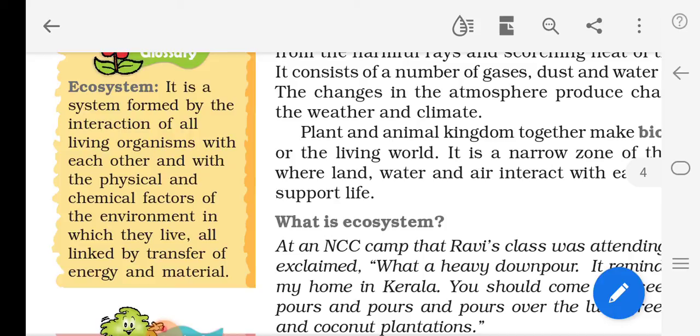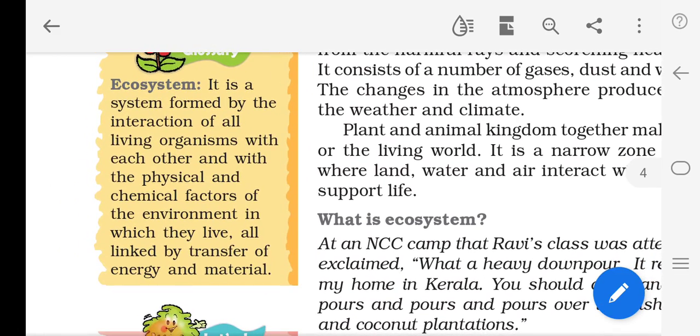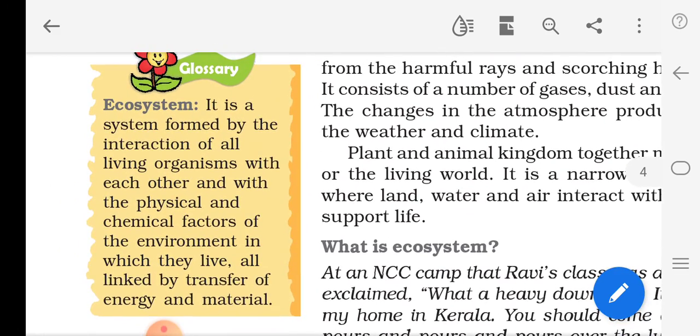In the biosphere, we have read what the biosphere is. In the biosphere all the living organisms are there. They interact with each other to support life. How they support each other, that's what we are going to see in the ecosystem.